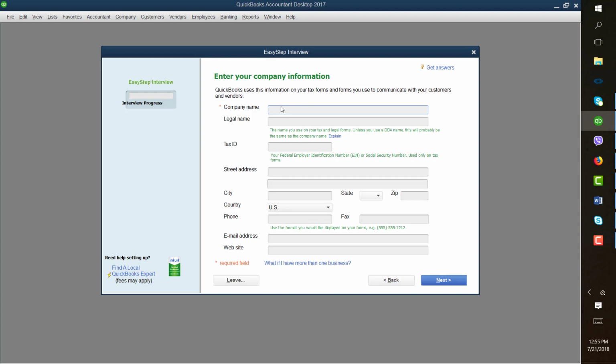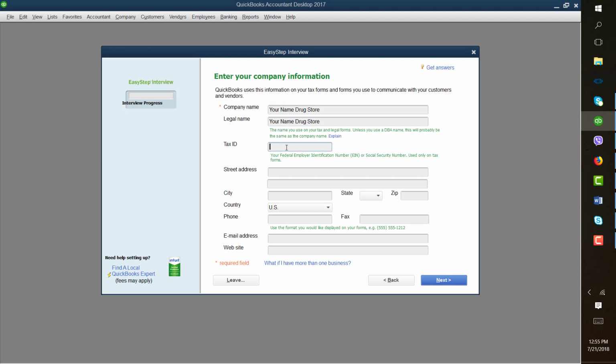On company name, enter Your Name Drugstore. The legal name may be used by other companies as a DBA, or for this practice set, we will also use the Your Name Drugstore legal name.